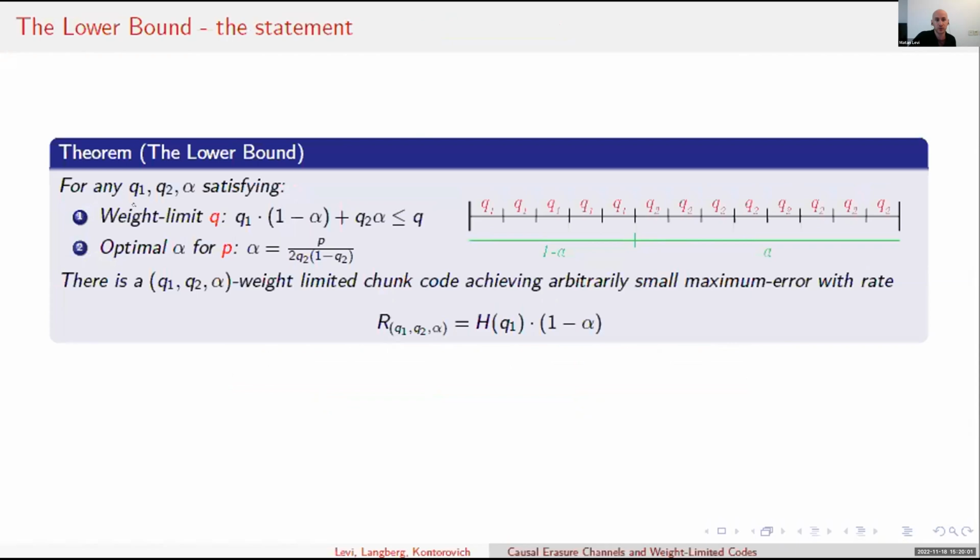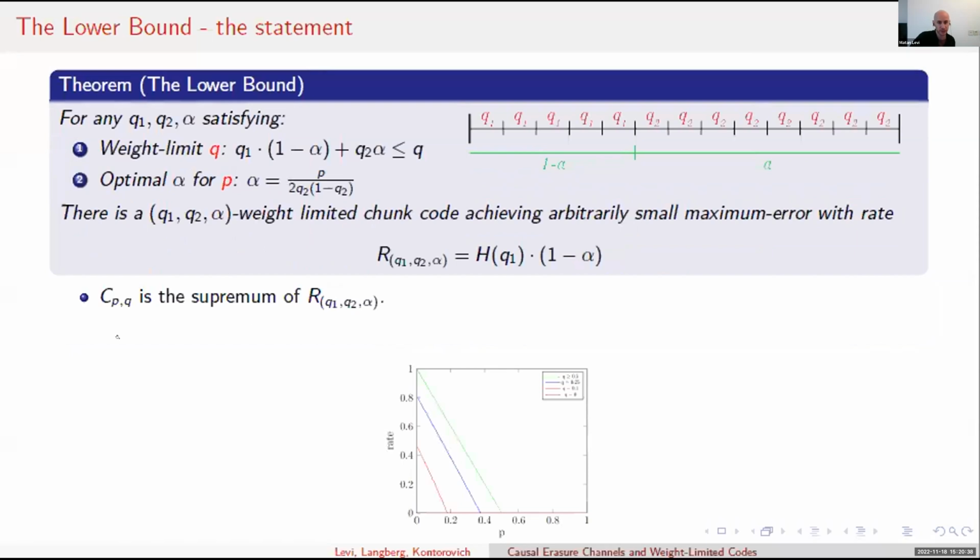So for any Q1, Q2, and alpha which satisfy the global weight limit, that is, the alpha weighted average of Q1 and Q2 is less than or equal to Q, and alpha should satisfy some optimality constraint, which I won't discuss here, there is a Q1, Q2, alpha weight-limited chunk code achieving arbitrarily small maximum error with rate R(P, Q1, Q2, alpha), which is the entropy of Q1 times 1 minus alpha.